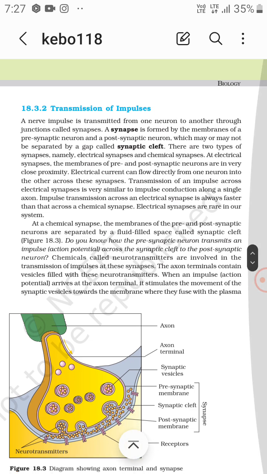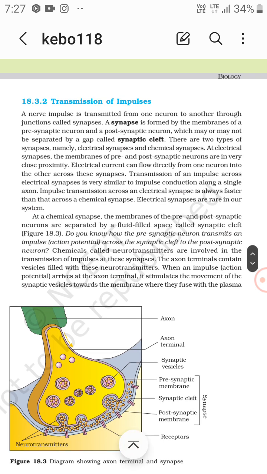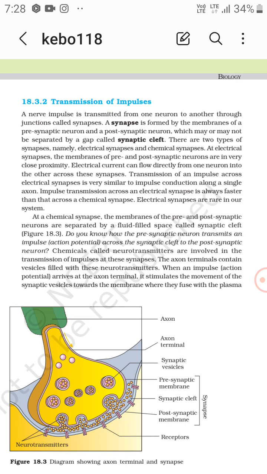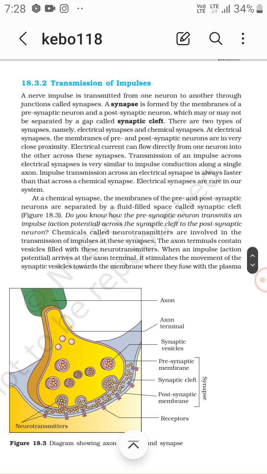At a chemical synapse, the membranes of presynaptic and postsynaptic neurons are separated by a fluid-filled space called the synaptic cleft. Do you know how the presynaptic neuron transmits an impulse across the synaptic cleft to the postsynaptic neuron? It is by chemicals. Chemicals called neurotransmitters are involved in the transmission of impulses at these synapses. The axon terminals contain vesicles filled with these neurotransmitters.